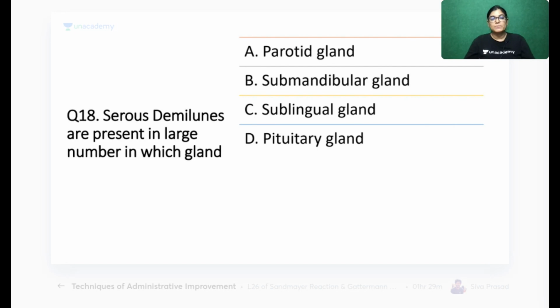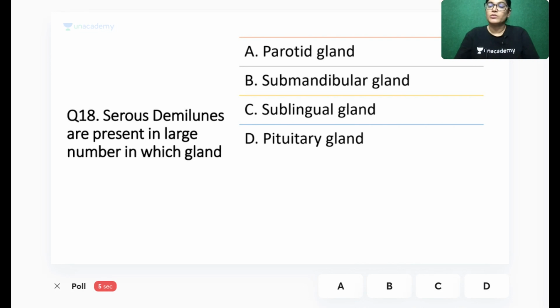Question number 18. Serous demilunes are present in large number in which gland? Four options are there. Mark the correct answer. Also, tomorrow is also a session. All of you do be present for that session. Systemic histology MCQ session, 1 hour session.